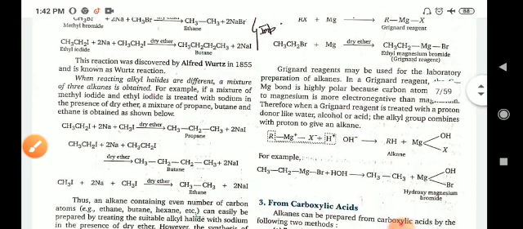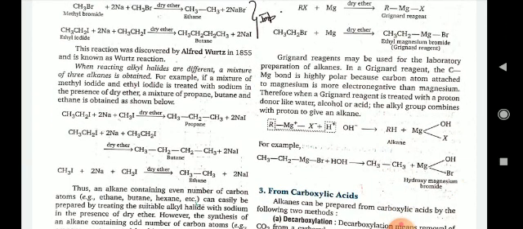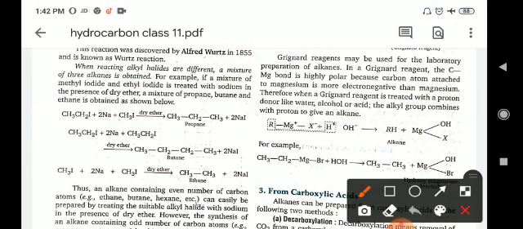Okay. So next, how the Grignard reagent gives the alkane. RMgX plus HOH. When Grignard reagent reacts with water, then RH is formed and the remaining part will be removed from here. So you can find the alkane here.